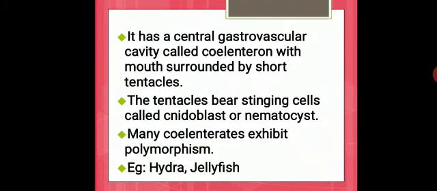It has a central gastrovascular cavity called coelenteron, with the mouth surrounded by short tentacles. Tentacles are long thread-like structures, we'll see in the next picture. The tentacles bear stinging cells called cnidoblast. How do you pronounce it? Cnidoblast or nematocyst. Many coelenterates exhibit polymorphism, which means they show variation in structure and function in the same species itself. Example, hydra and jellyfish.